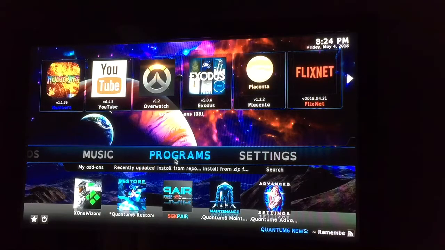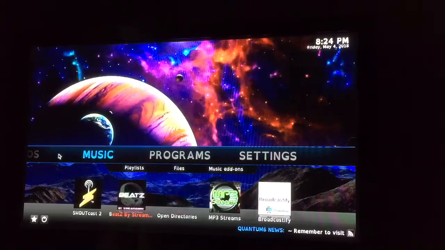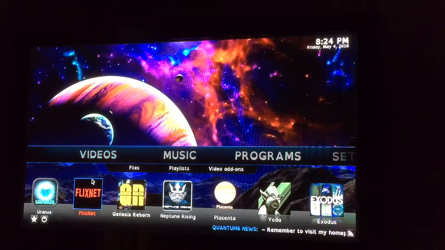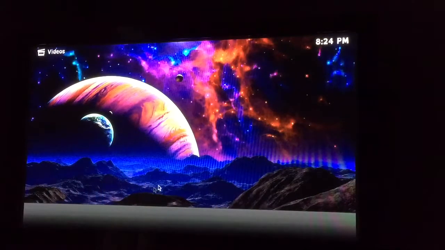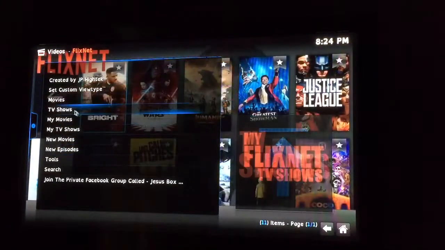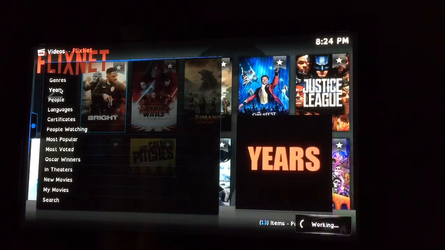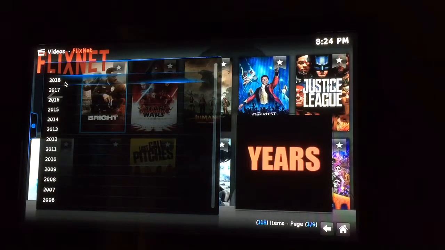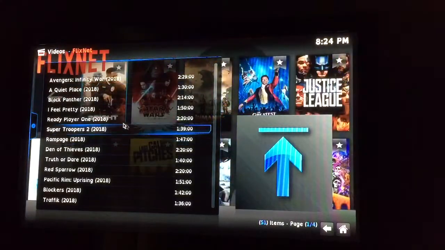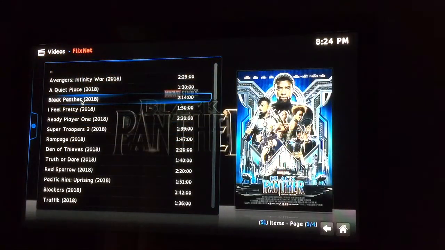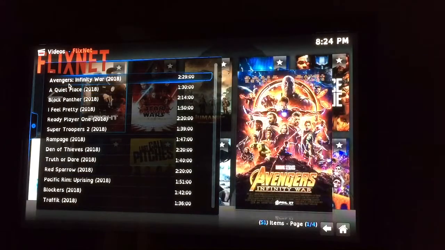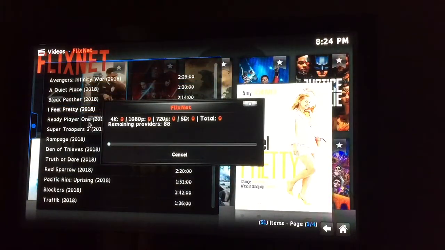Now you get into Kodi and slide on over to video. Say you want to watch a movie, so click on one of those apps down there. Movies, by year, say the new movies, 2018. Cool. It's another way of getting movies. Black Panther, Avengers Infinity War, I Feel Pretty. These are all cool. This is a good movie. Now it's going to get the links just like Terrarium would do.